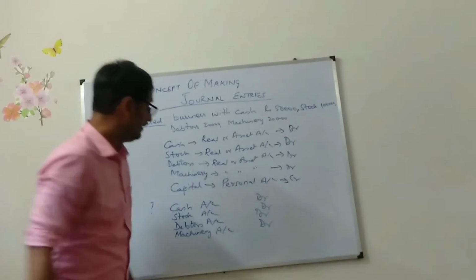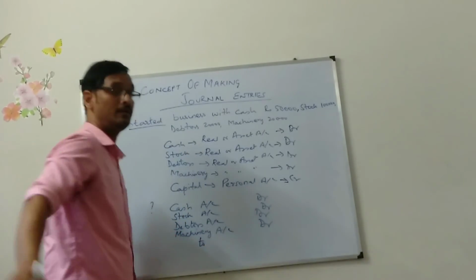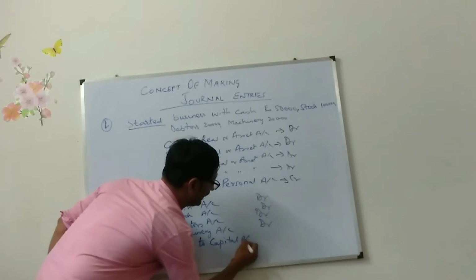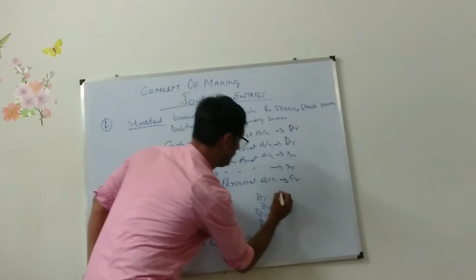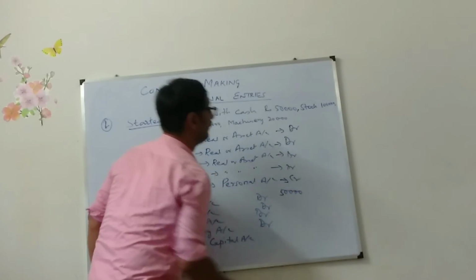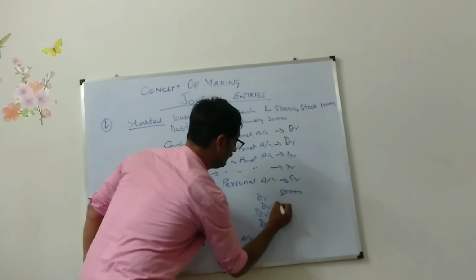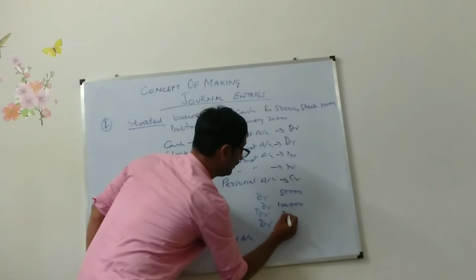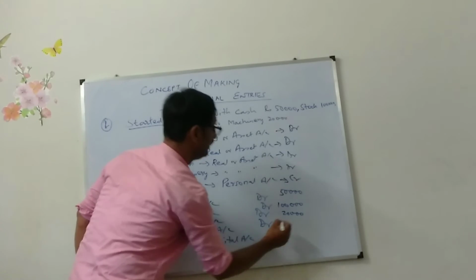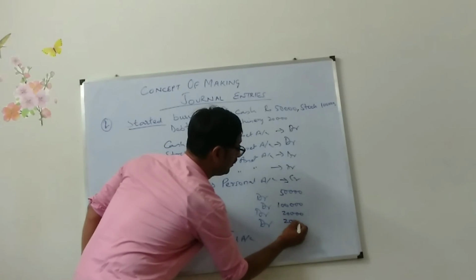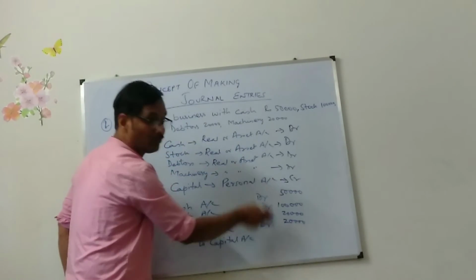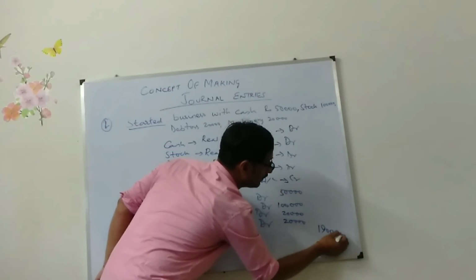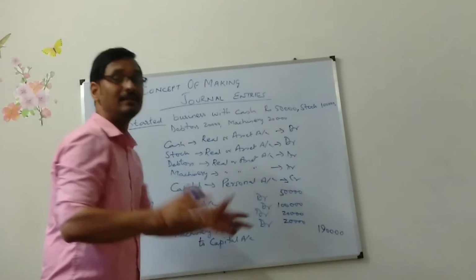To start a credit, you need to write "To" first. To capital account. 50,000, stock is 1 lakh, debtors 20,000, machinery 20,000. So total is what? 1,90,000. See, both the balances are same.